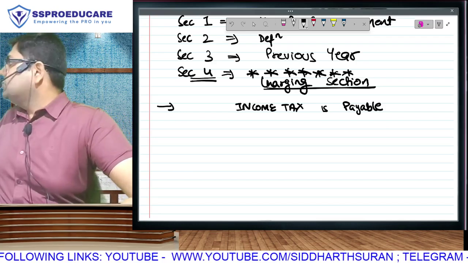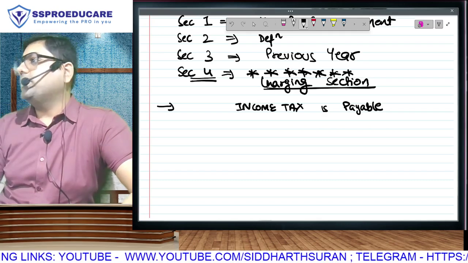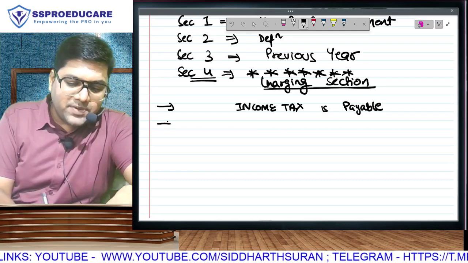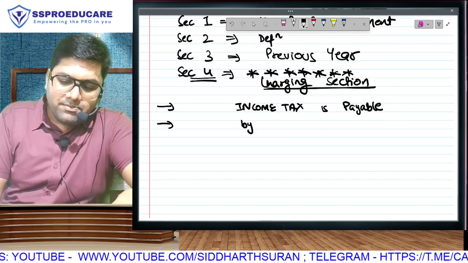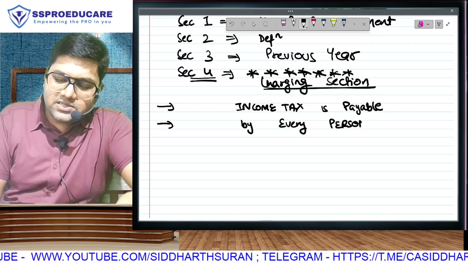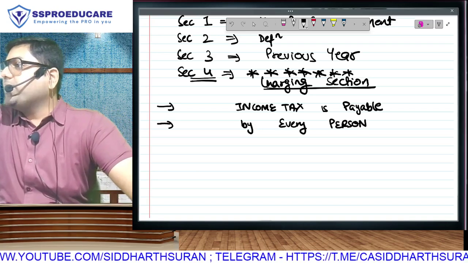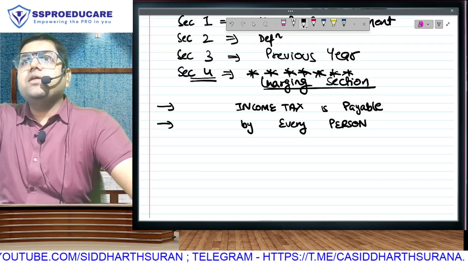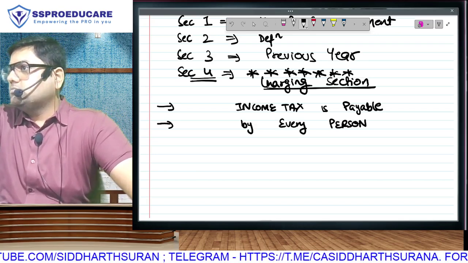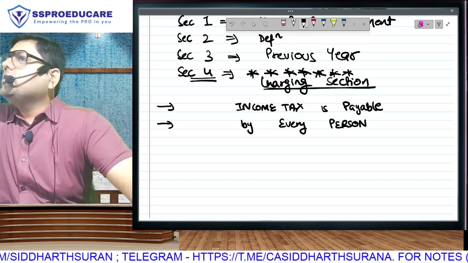This, of course, is not a statement or a sentence. No, this is only the first part of the big sentence. Income tax is payable by whom? By every person. Income tax is payable by every person. You or me, no one is immune.